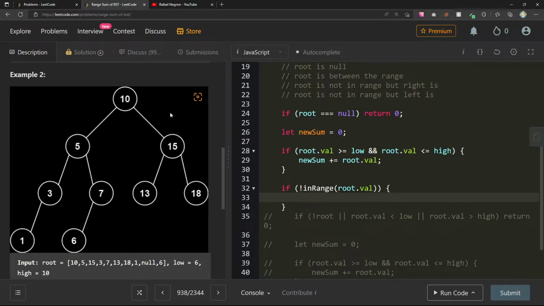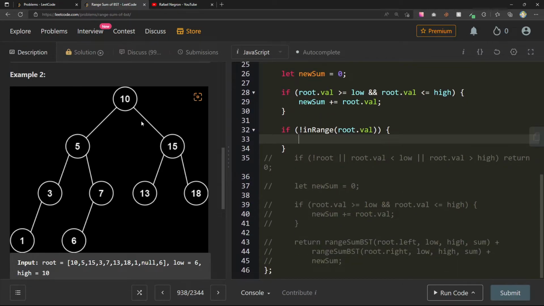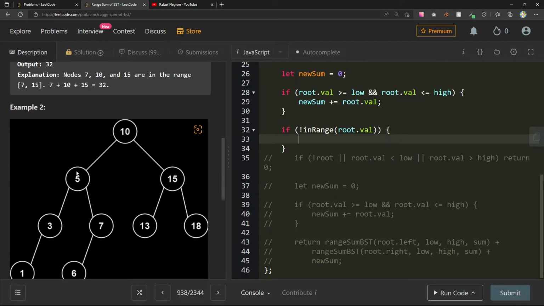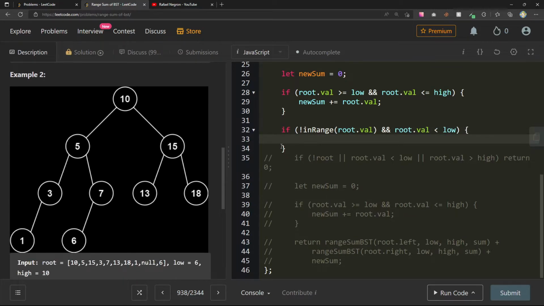So let's see how this would go. Okay, this is in range. Cool, so we add the new sum. If not in range, that's fine. We can just return this rangeSumBST. Come down here. This is not in range, but it's less than low. So if not in range and root.val less than low, maybe we want to go to the right.